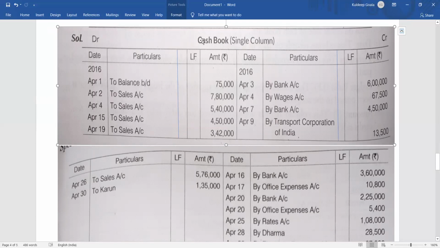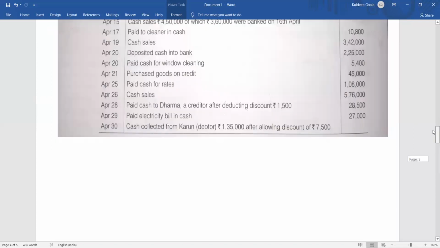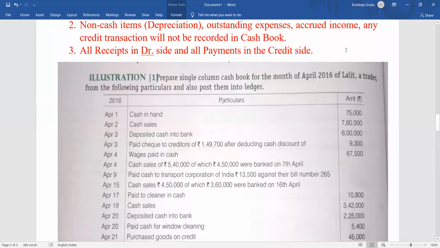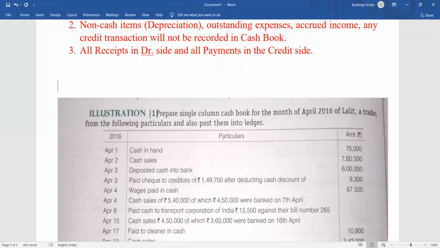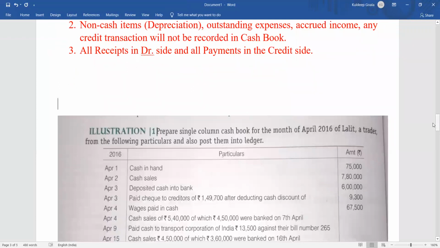In brackets you can write with cash column, and at the top you write in the books of the name of the person for whom you are preparing. If the name is not given, then dots; if it is given, then in the books of Lalit. We have to prepare all these in the books of Lalit Traders.